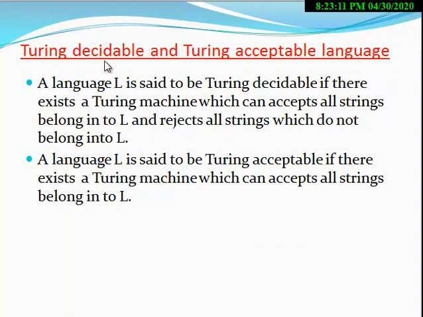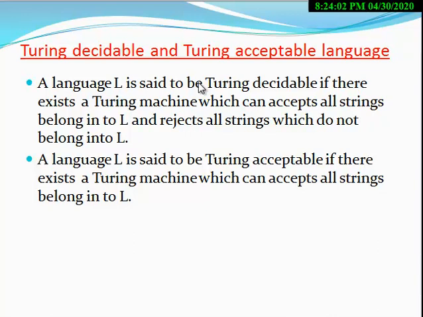Next topic is Turing decidable and Turing acceptable languages. A language L is said to be Turing decidable if there exists a Turing machine which can accept all the strings belonging to L and reject all the strings which do not belong to L. In this case the language L is said to be Turing decidable.